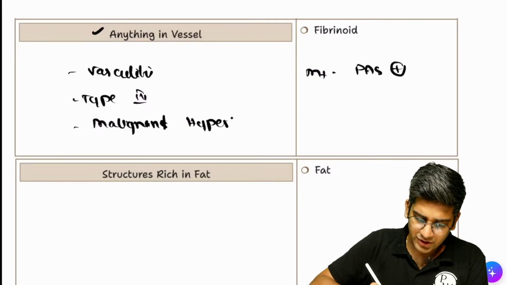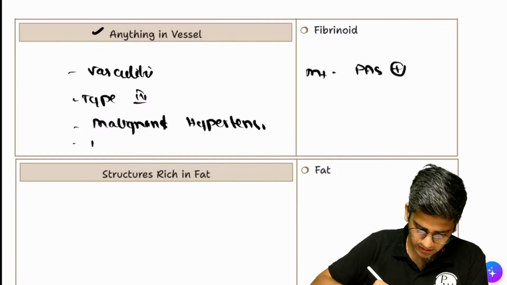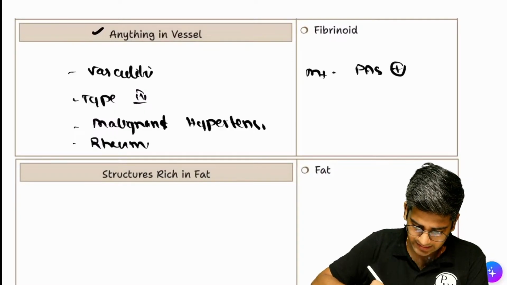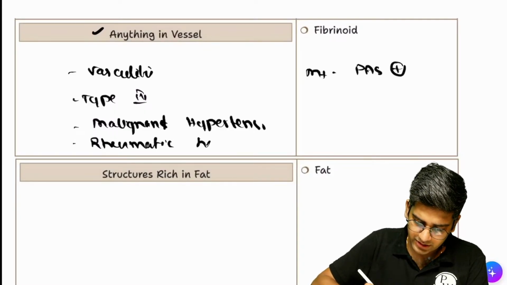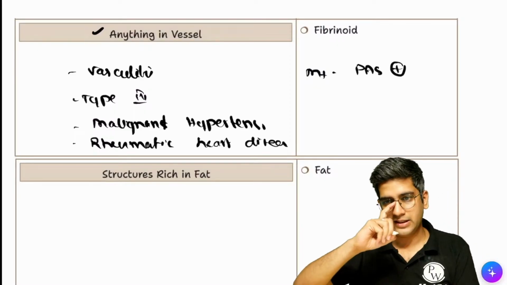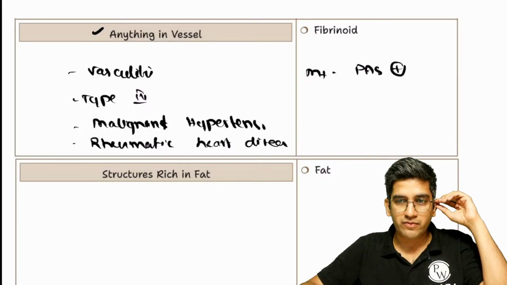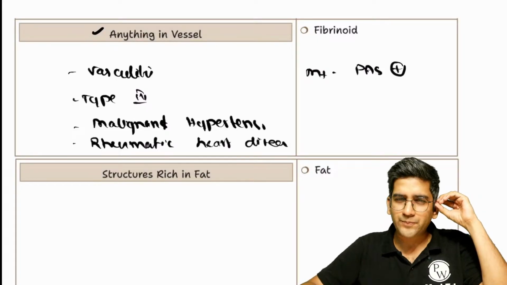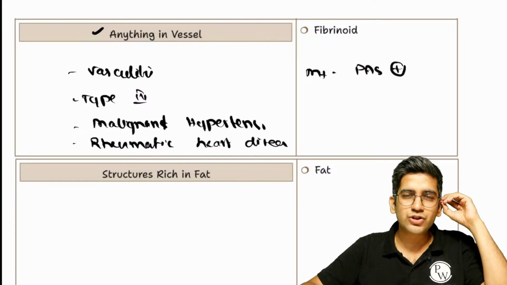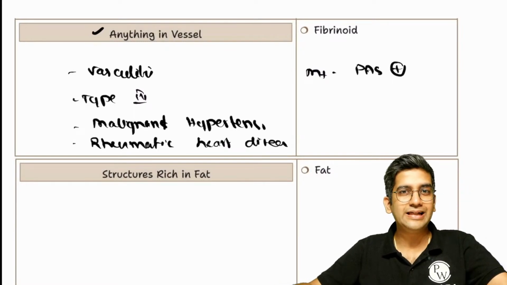Because in malignant hypertension the blood vessel wall will rupture, right? And also we can see them in rheumatic heart disease, not rheumatoid arthritis, rheumatic heart disease. In the Aschoff body you can see this. So all these are classical examples for fibrinoid necrosis. Atherosclerosis to some extent, but atherosclerosis is more of a chronic inflammation. You might see fibrinoid necrosis in the early half, fine?